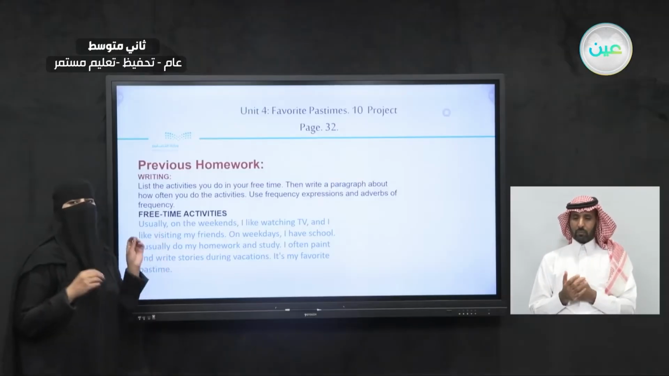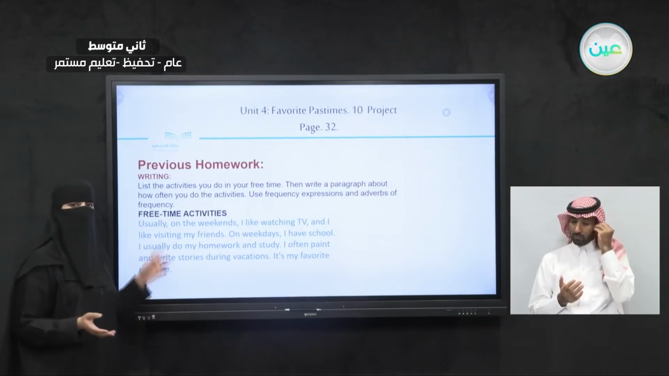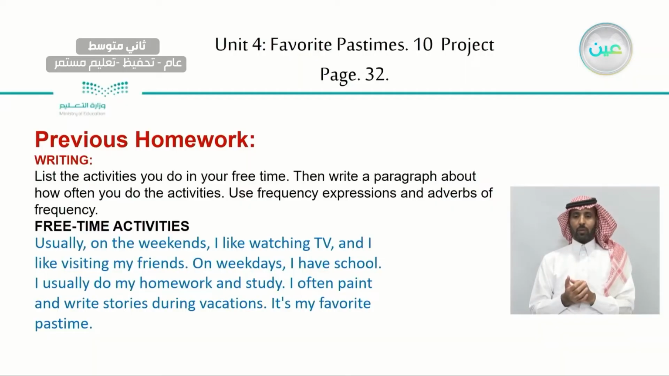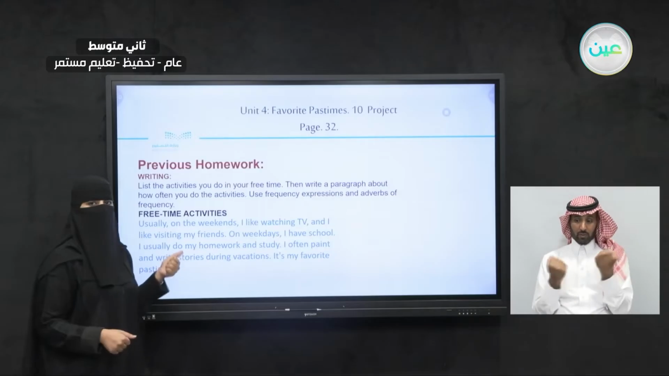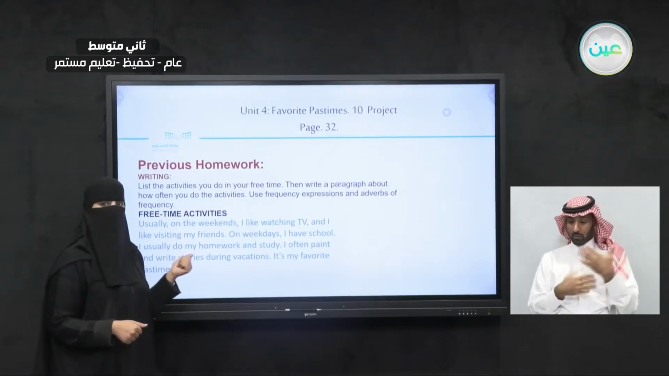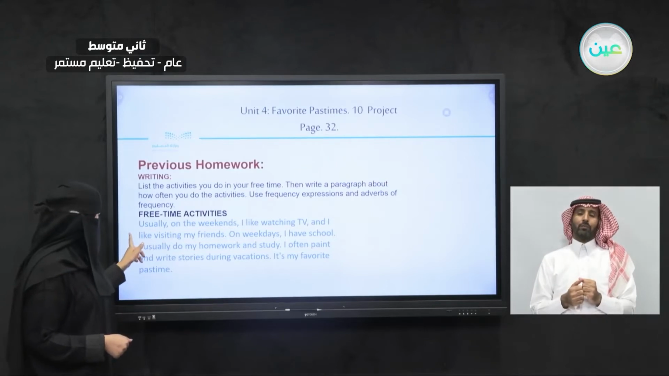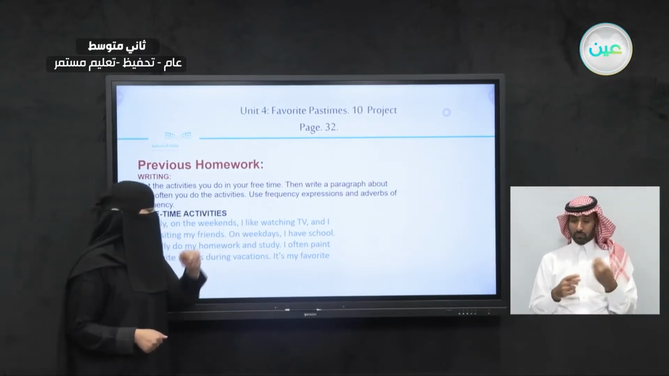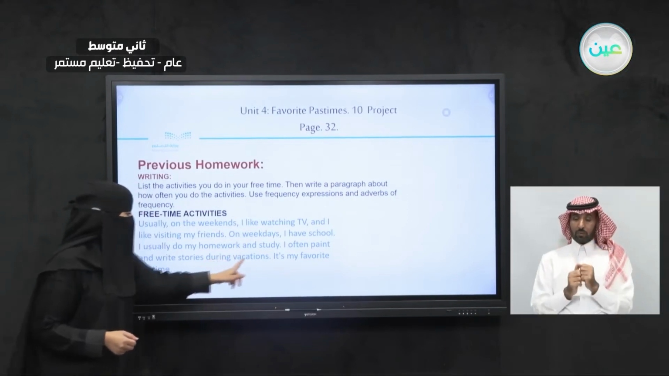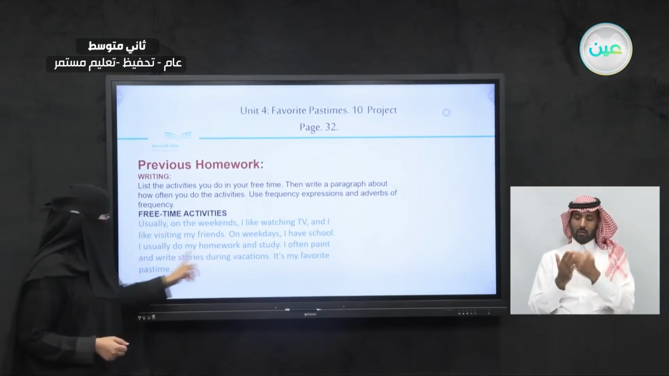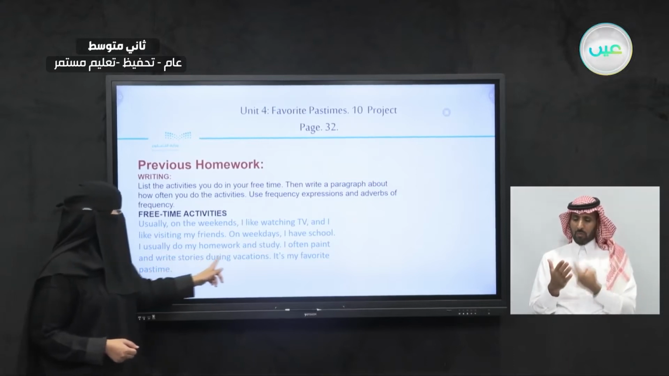Now, let's take a look. What are some of the things that we learned in this unit and we did apply here? So the first thing, using the frequency expressions. Let's check. Did I do it? Well, I used the word usually, so check. We did that. Now, how about the next part, listing activities? We did use the activities we wrote in the chart about visiting my friends, watching TV, and I wrote here the last sentence: I often paint and write stories during vacations.